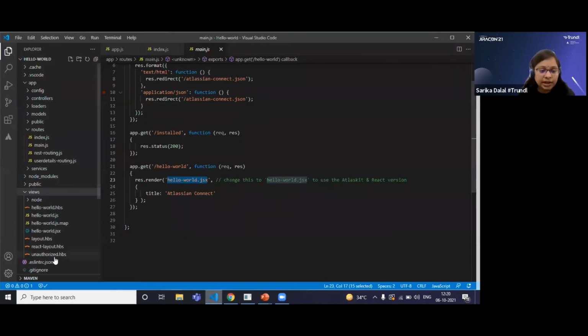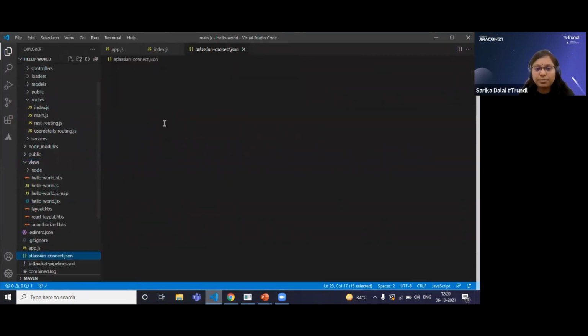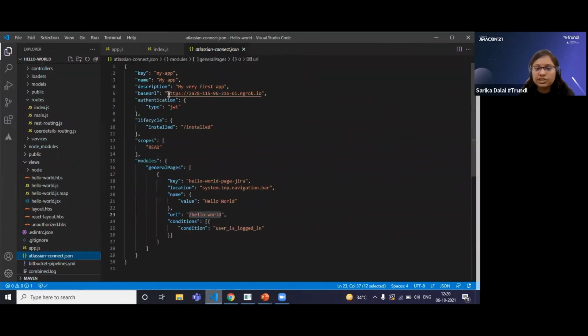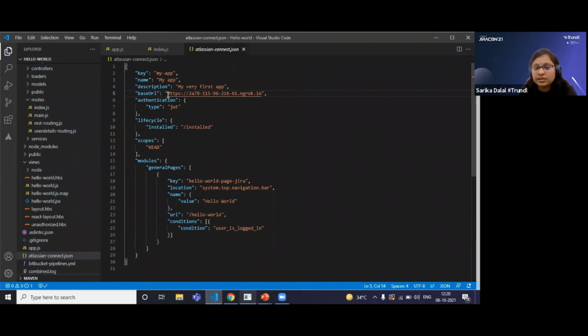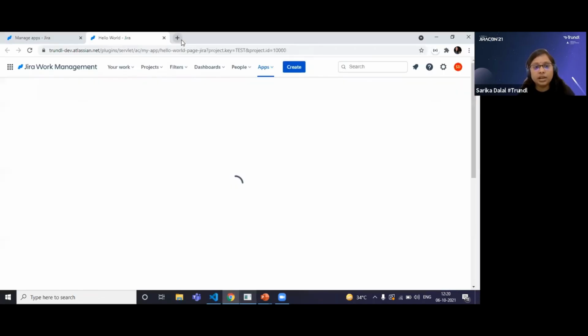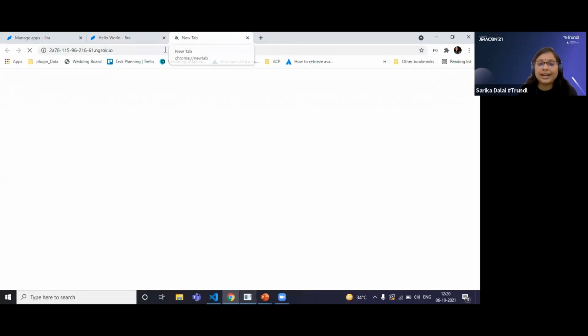In the atlassian-connect.json file, I have mentioned a base URL. What is the base URL? This base URL is the place where you are hosting your app. As of now, I am using ngrok for hosting my app. I have started an ngrok session here, and I have mentioned that HTTPS URL in the base URL. Once you call this URL in a browser, it will automatically redirect to my atlassian-connect.json file.